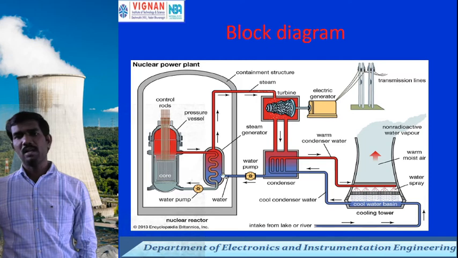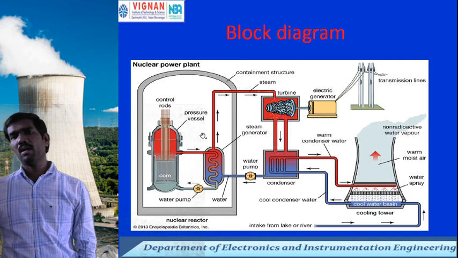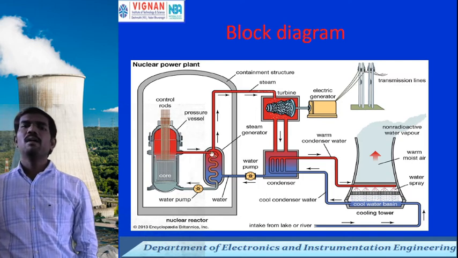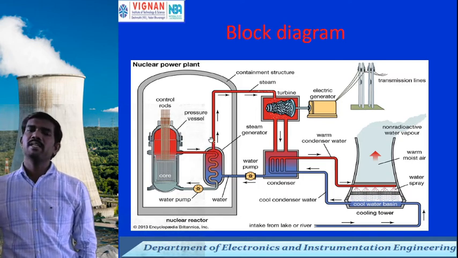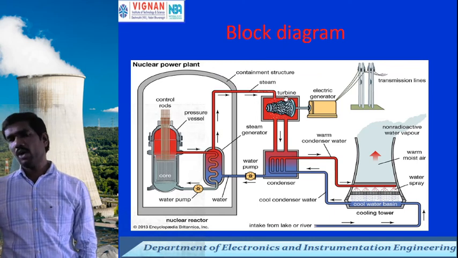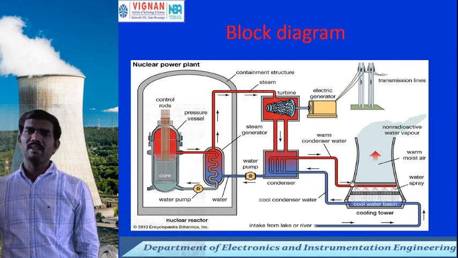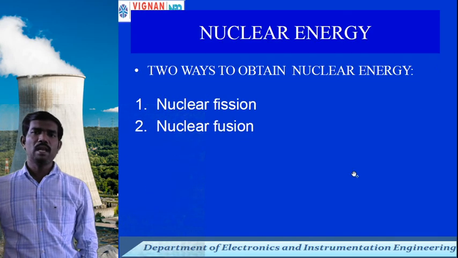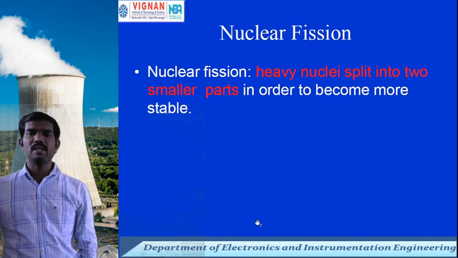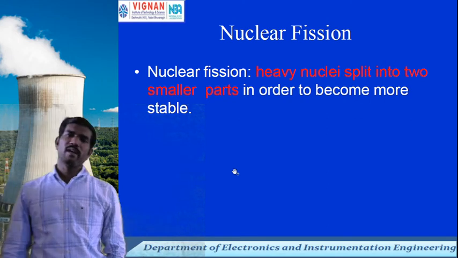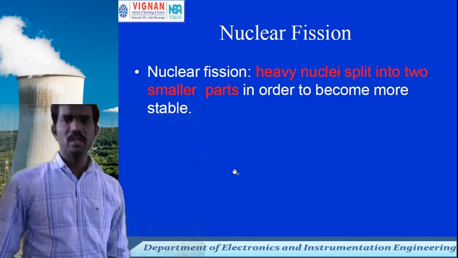Once the cool water enters and mixes with the high nuclear energy, it produces water vapor. That water vapor will run the turbines. The turbine will give the electrical output signal. So this is the total internal structure of the nuclear plant, which is based on nuclear fission.